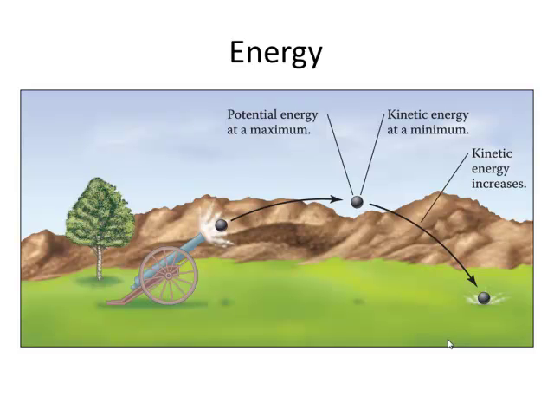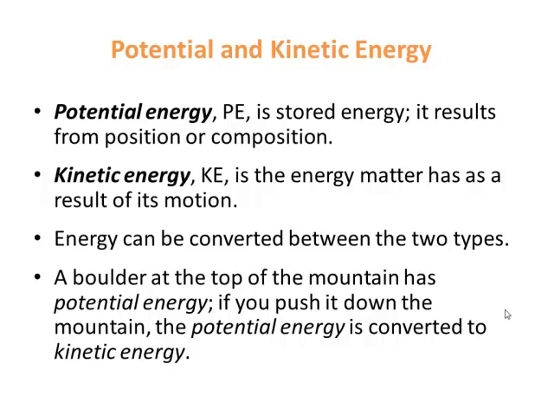So here's an example, a diagram from your book. If you look at this, this is kinetic energy being converted to potential energy. So this is the maximum, and then you have kinetic energy coming down. Kinetic energy increases. That's an example of potential energy at its maximum, and then it's going to go down because it's overcoming gravity. Why is it potential energy? Because you're overcoming the pull of gravity to this point here, which gives a maximum point, and then you're going to go down here to relatively zero.